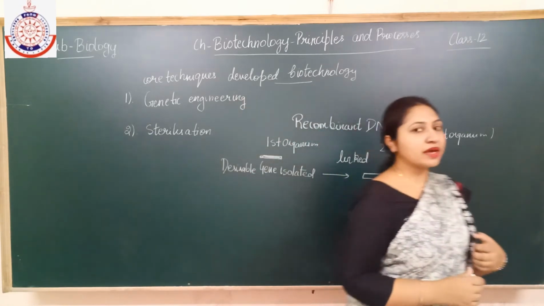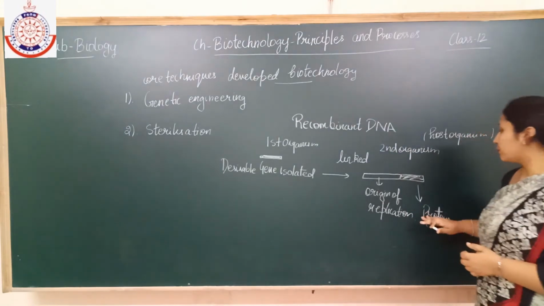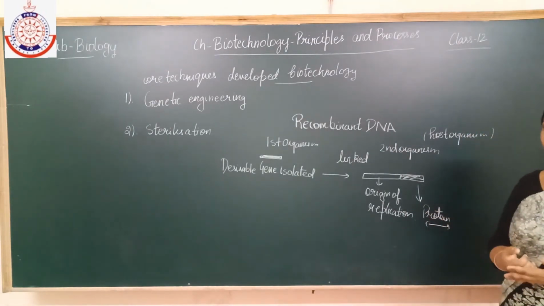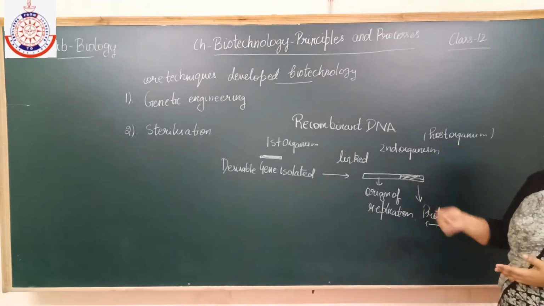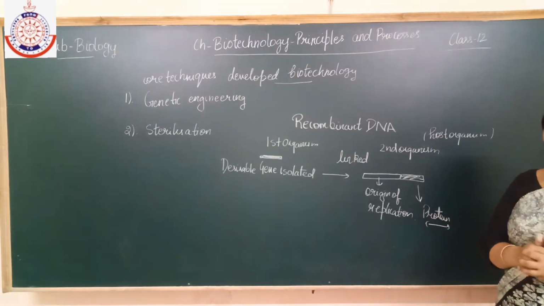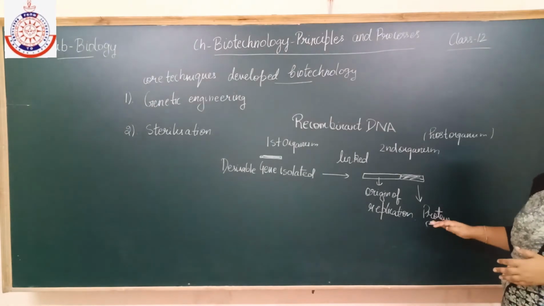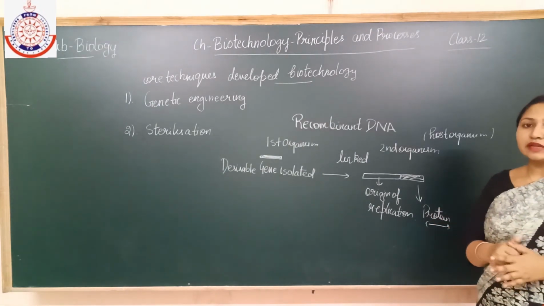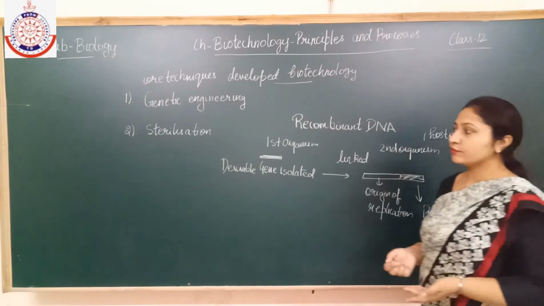When these are produced, they are extracted from the organisms and used for human welfare.